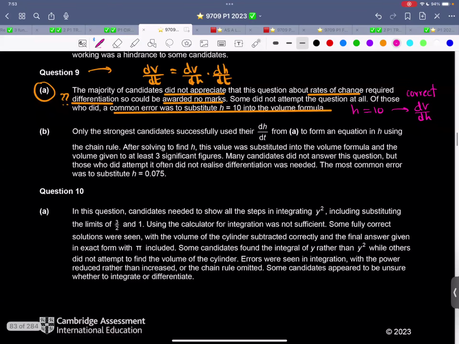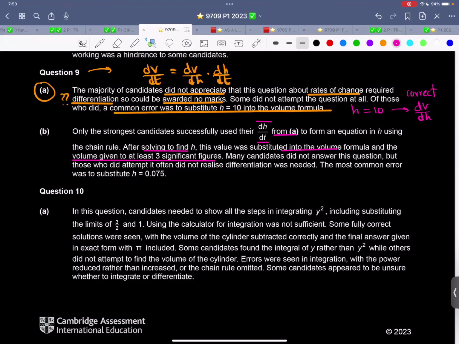This is about part A. Only the strongest candidates successfully used the dh by dt from A to form an equation in H using the chain rule. After solving to find H, this was substituted into the volume formula. Solve to find H, substitute in volume formula. Volume given to at least 3 significant figures.